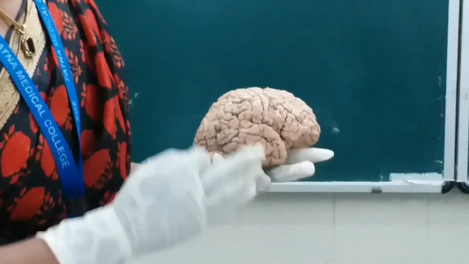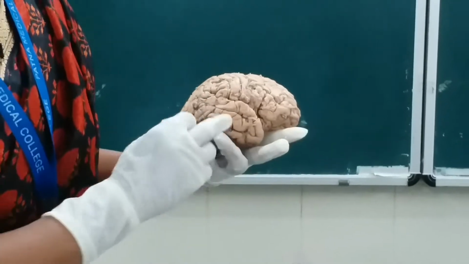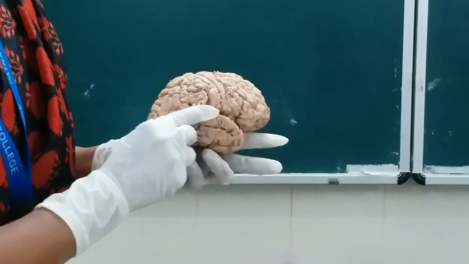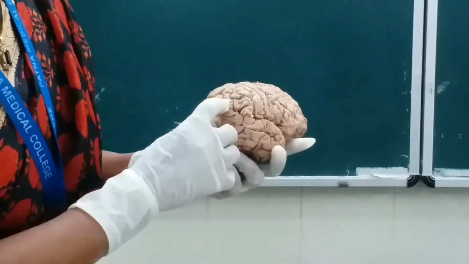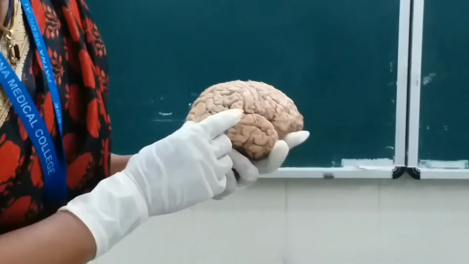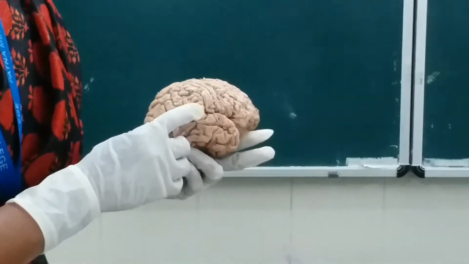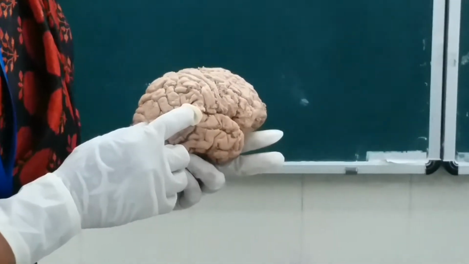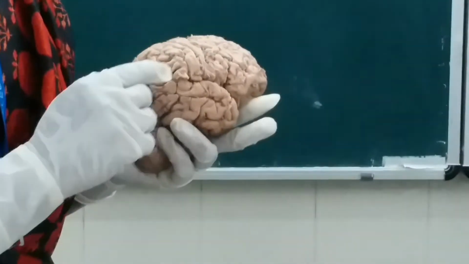Wernicke's area. Where is it present? This is the posterior ramus of the lateral sulcus here. Posterior to that, in the lateral part of the superior temporal gyrus, it is the Wernicke's area. Area number? 22. Very good. Area number 22.